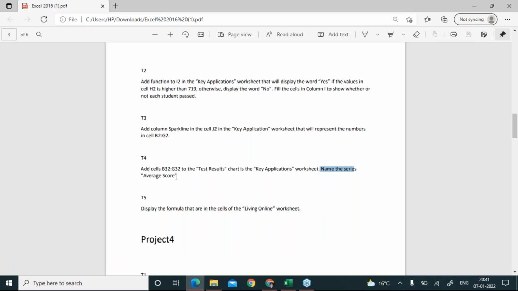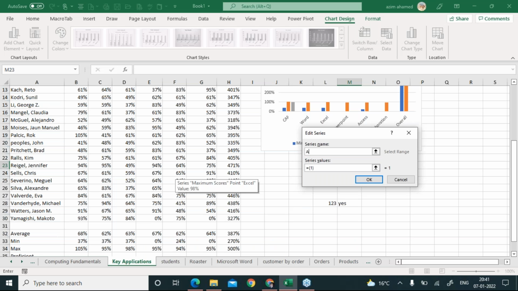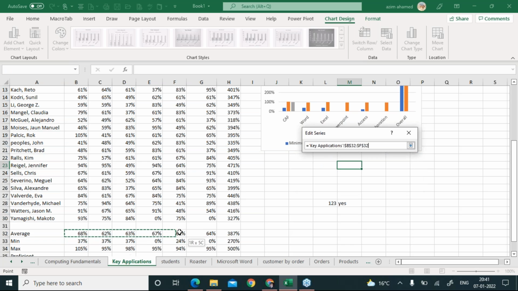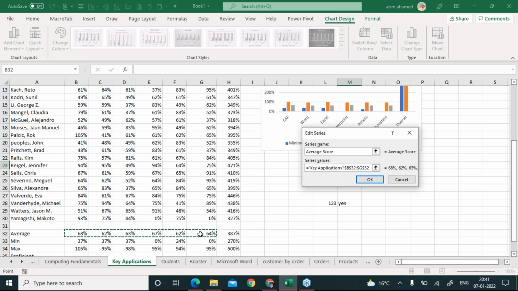It says the series name will be average score. So you have to give this series the name average score. Now it's time to define the series value. The series value you have to define from B32 to G32. That's it.